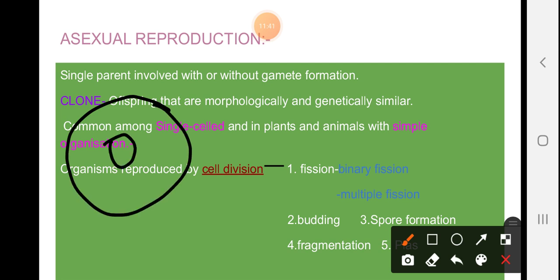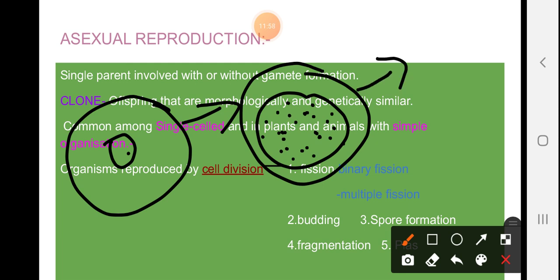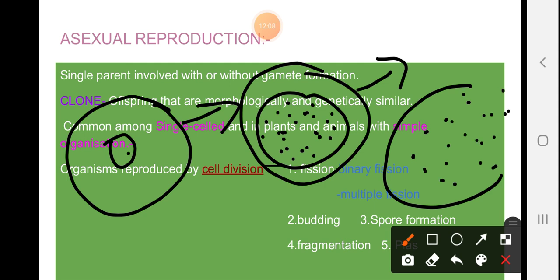Next division is multiple fission. A common example is Plasmodium, which is a malarial parasite. Here karyokinesis takes place and multiple nuclei are formed. Upon favorable conditions, the cytoplasm bursts out and the nuclei get outside, and each nucleus is covered with cytoplasm, that is, cytokinesis takes place here.